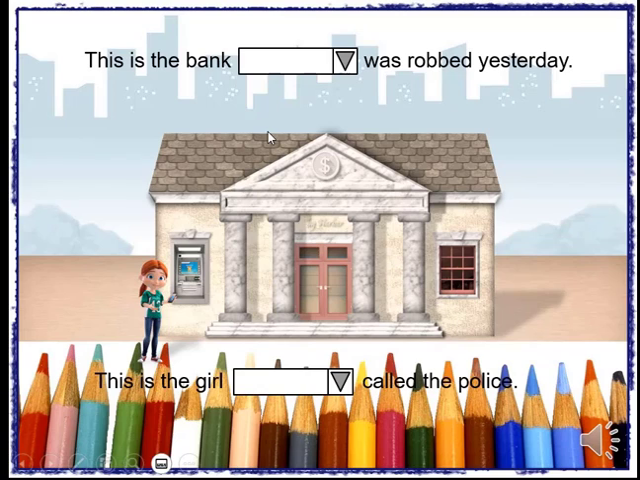Let's have this exercise. This is the bank. Was robbed yesterday. This is the bank. Which was robbed? Who? Whose? Look carefully at this sentence. The bank refers to